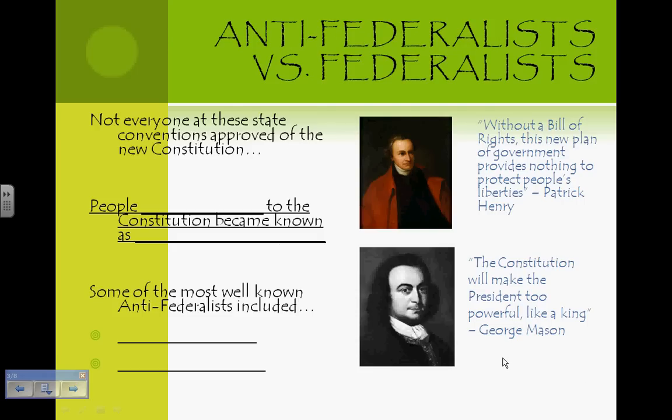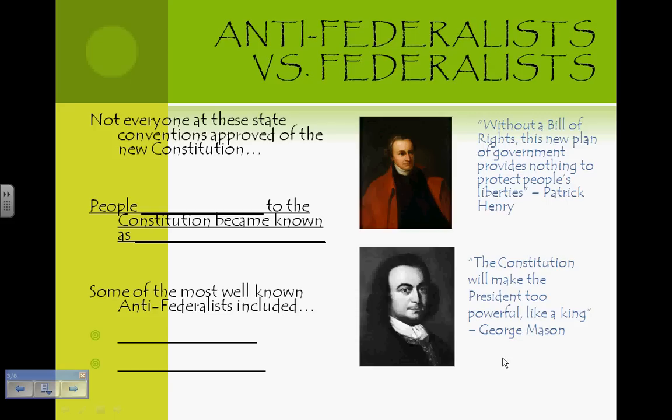As more and more Americans learned about the Constitution, 2 factions developed. Those that supported the Constitution became known as Federalists. Those that opposed the Constitution became known as Anti-federalists. Do you see why they were named this? Federal is another name for national government. Federal, national, and central government all refer to the American government.